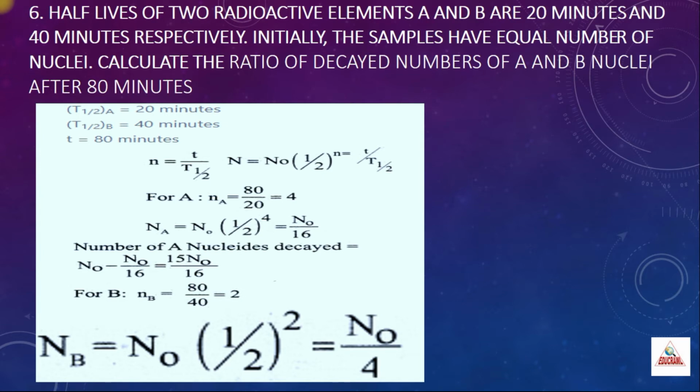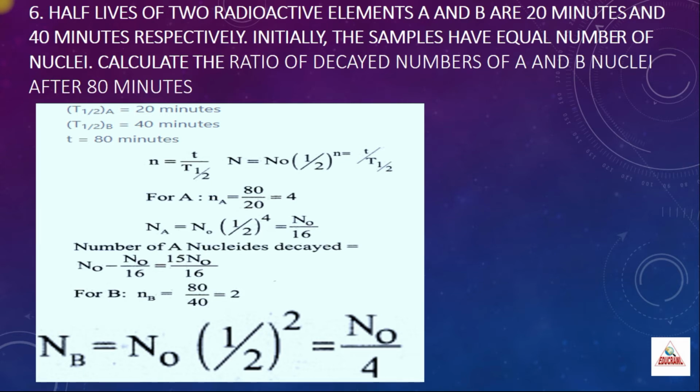Hence N naught minus N naught by 16 will give you the number of nuclides which has decayed. Taking the LCM and simplifying, you will get 15 by 16 N naught. So this is the decayed number of A.